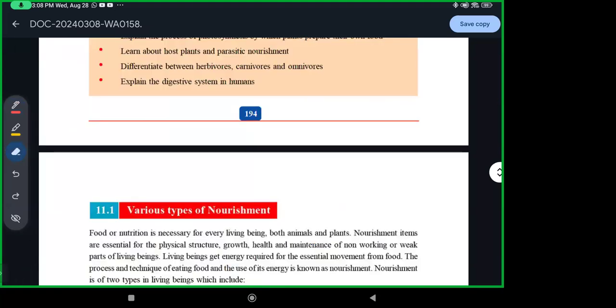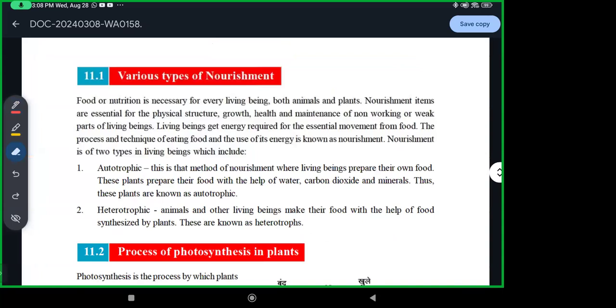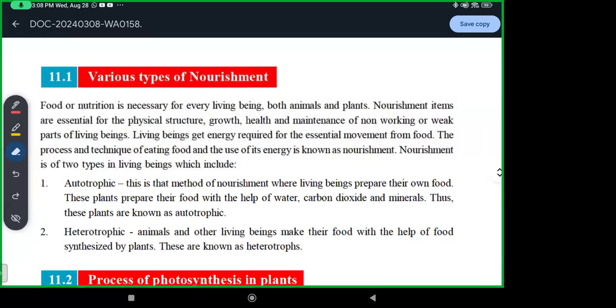Now food or nutrition is necessary for every living being, both animals and plants. Food is important for animals too and for plants as well. Nourishment items are essential for the physical structure, growth, health, and maintenance of non-working or weak parts of the living beings.